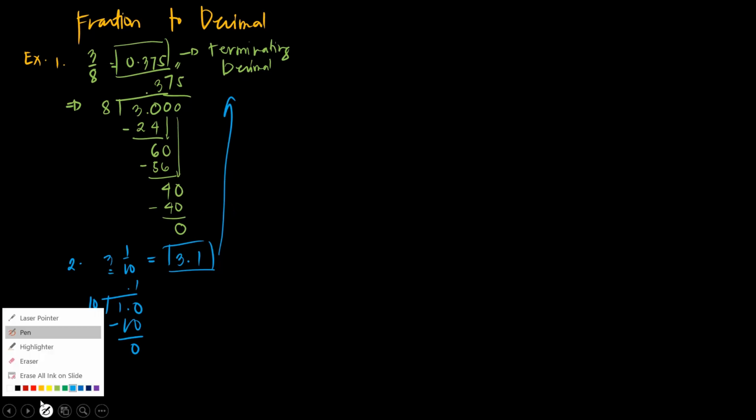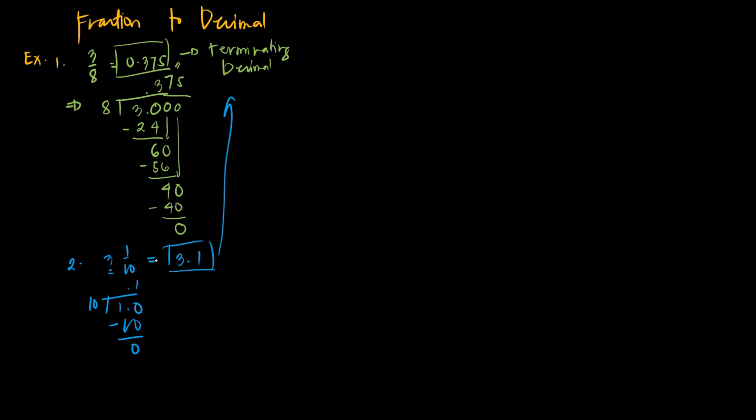Or we have the other way around on how we are going to answer this one. We just convert this mixed number to improper. So 3 times 10 is 30 plus 1 is 31. So 31 over 10. Then divide it. 31 divided by 10 is 3. 3 times 10 is 30. Subtract, we will have 1. Since we cannot divide it, we're going to add 0, then bring that 0 down. Then 10 divided by 10 is 1. Then 1 times 10 is 10. Then subtract it, 0. So same, but different solution. Any of the solutions will be accepted.